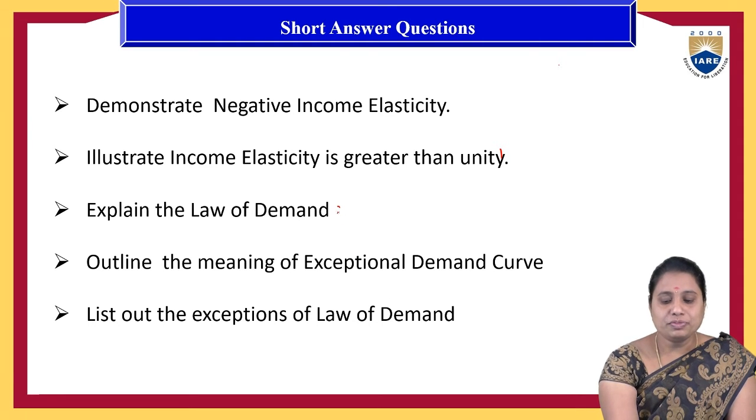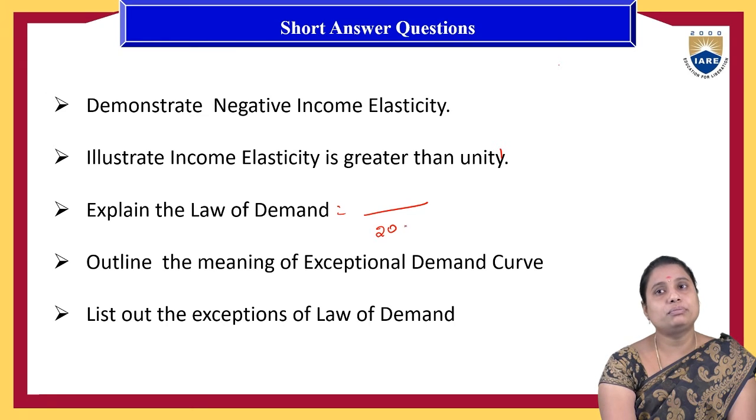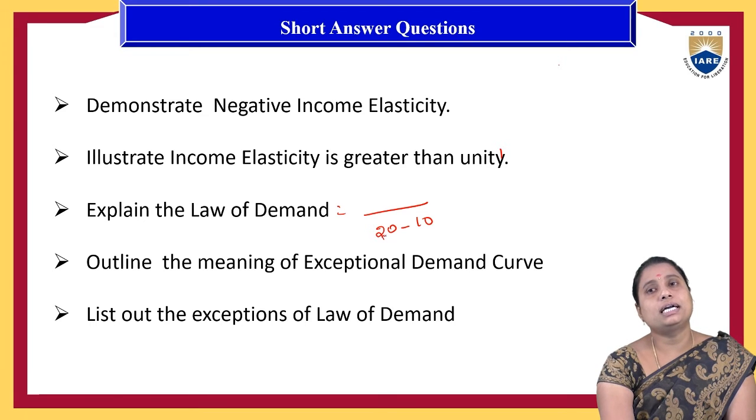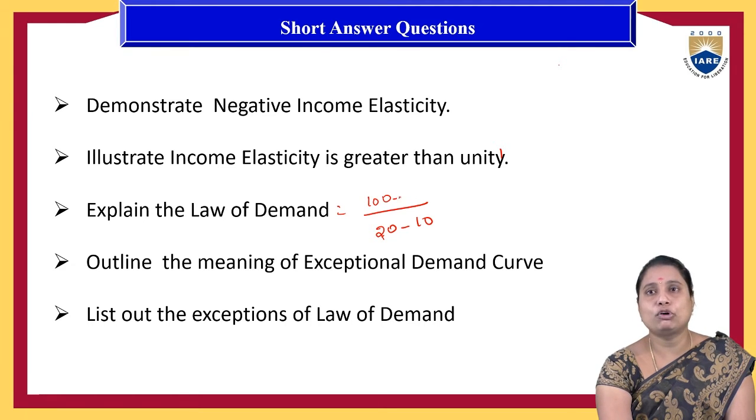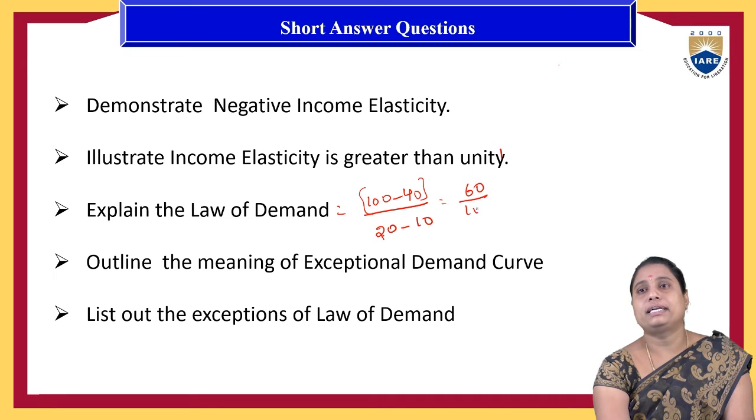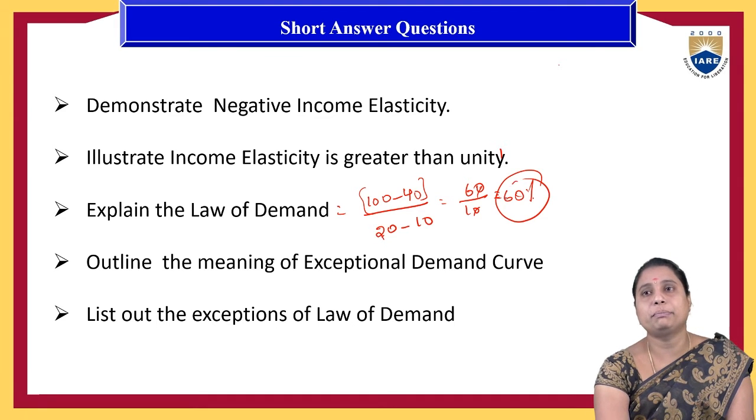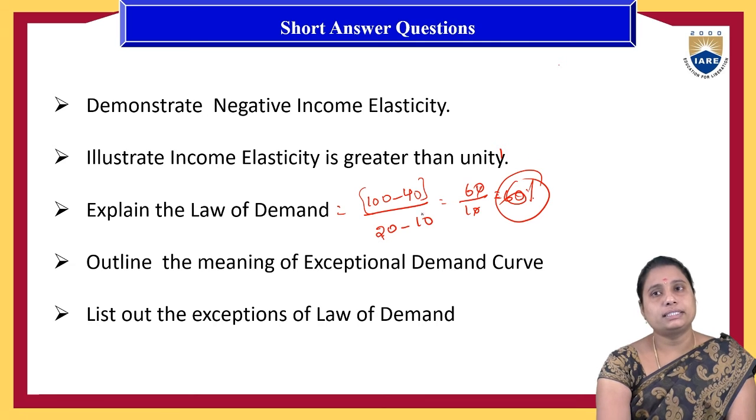For example, the price of a product is increased from 10 to 20. While purchasing at 10 rupees, if the people were purchasing 100 products, and at 20 the people are now purchasing only 40 products, now we can explain this with 60 divided by 10, that is 6. So which means 6% impact is there with this change in the price on the quantity.